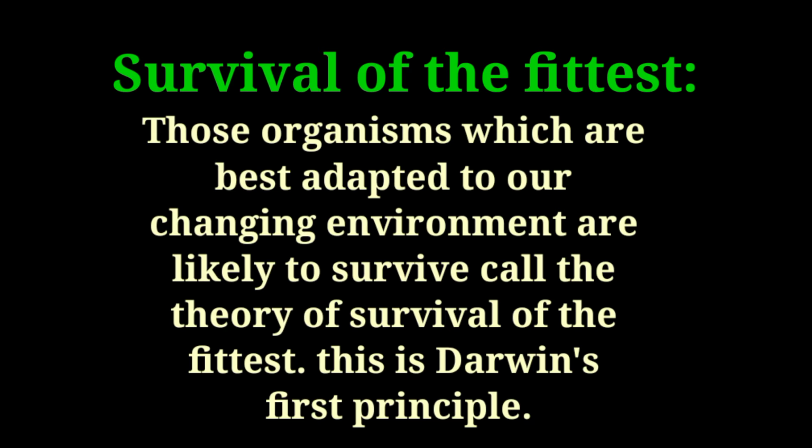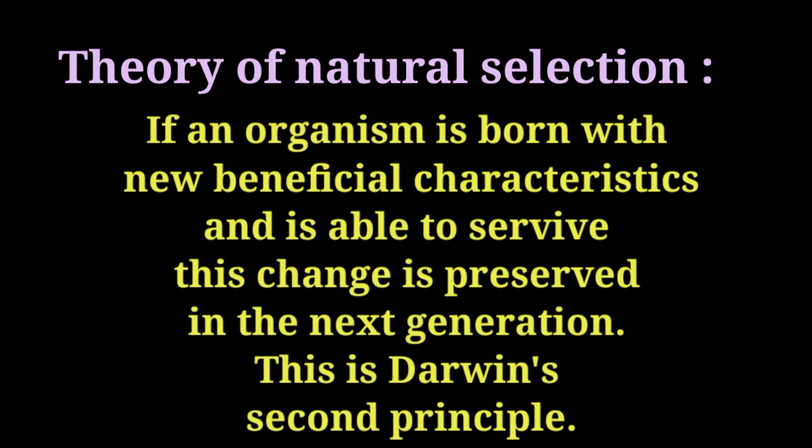Those organisms which are best adapted to a changing environment are likely to survive, called the theory of survival of the fittest. Let's see Darwin's second principle, that is, the theory of natural selection. If an organism is born with a new beneficial characteristic and is able to survive, this change is preserved in the next generation, called the theory of natural selection.